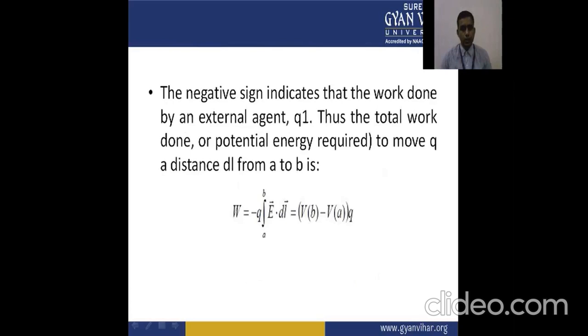Thus the total work done, or the potential energy required to move Q a distance dl from A to B, is W equal to minus Q integral from A to B of E dot dl.